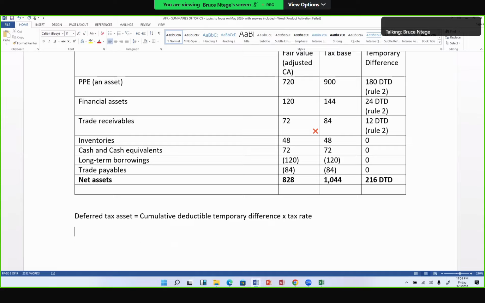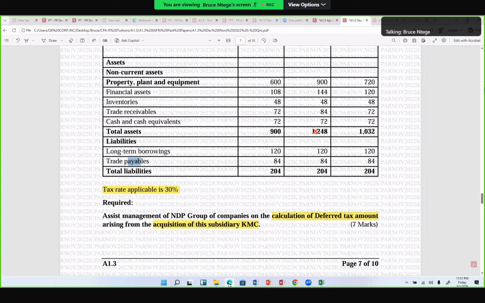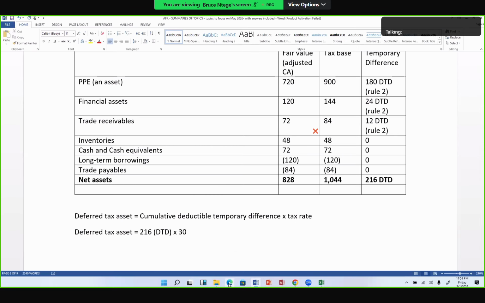I tell the examiner, because they want me to compute it, the deferred tax asset is going to equal that 216, the cumulative or total deductible temporary difference, times the tax rate, which they gave us in the scenario: 30%.